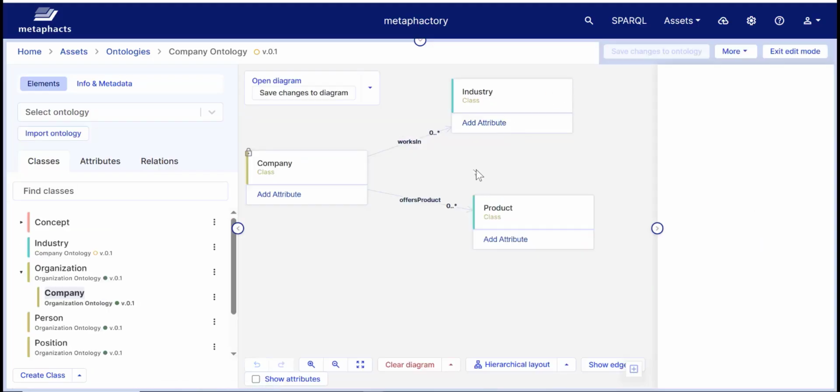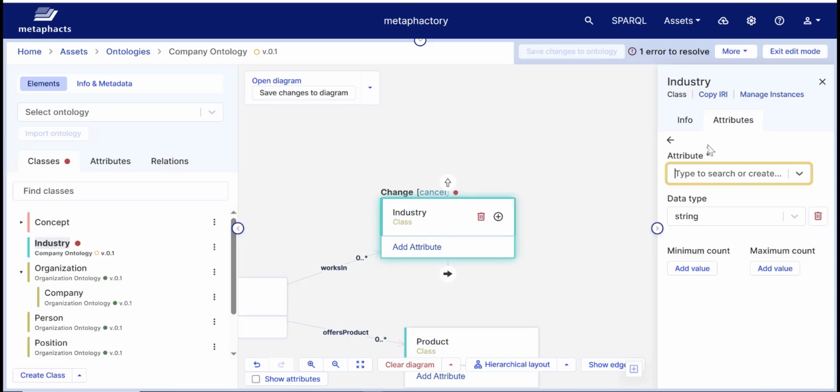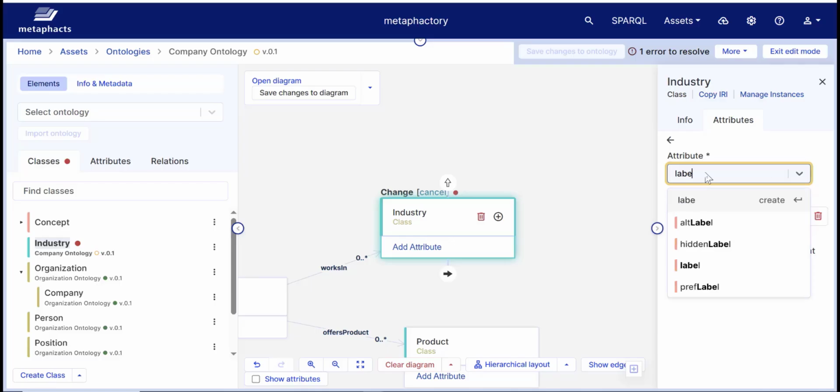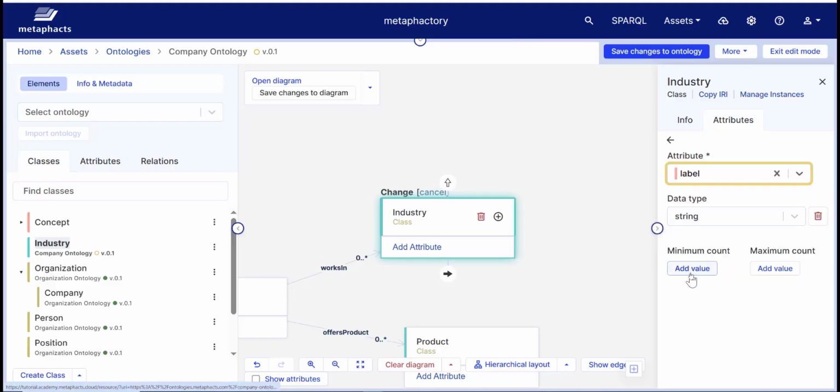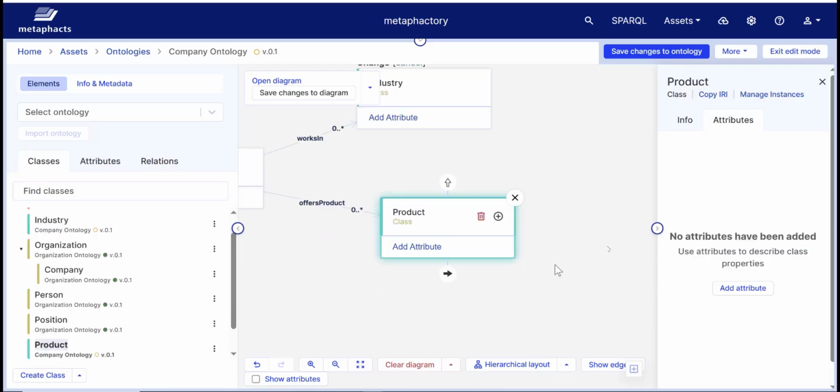Now that we have defined some relations, let's create some attributes. Let's say that the classes industry and product have the attribute label. Let's start with the class industry. Select this class, and click on the link Add Attribute, or use the Attributes tab on the right panel. Then click on Add Attribute. We'll see two options. We can either select from existing attributes or create new ones. We will be selecting the existing label attribute. The data type can be left as string. The cardinalities for this will be of minimum count and maximum count as 1. Let's do the same for the class product.